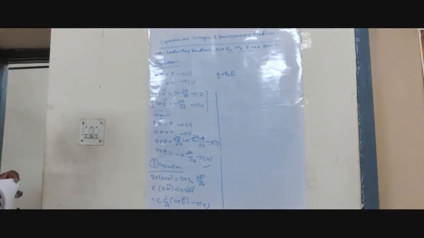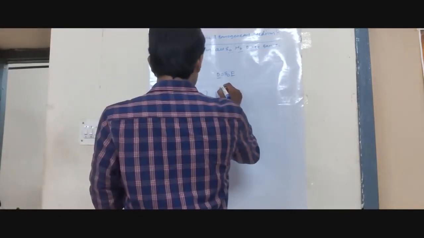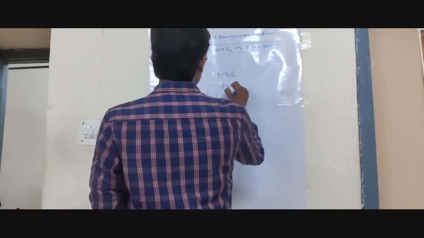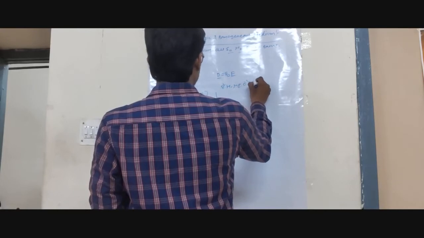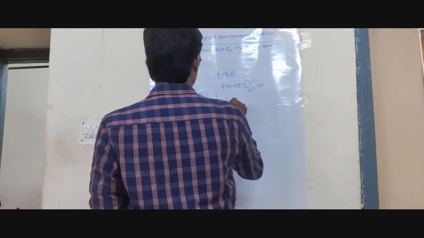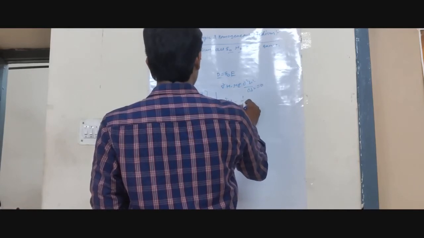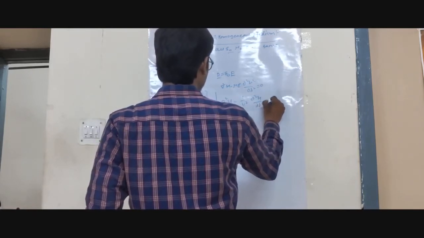Now the target is, by equating 2 and 4, and applying the permittivity in the same way, what do we get? Let us see here. We get del squared H minus mu epsilon naught dou squared H by dou t squared, which is del squared H minus 1 by v squared dou squared H by dou t squared.